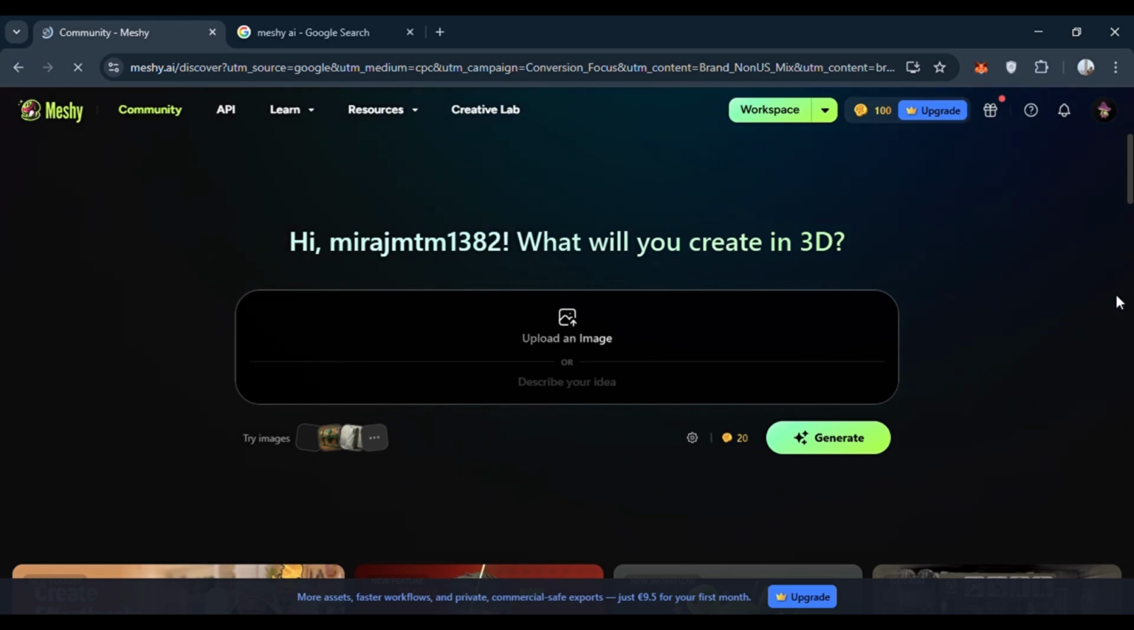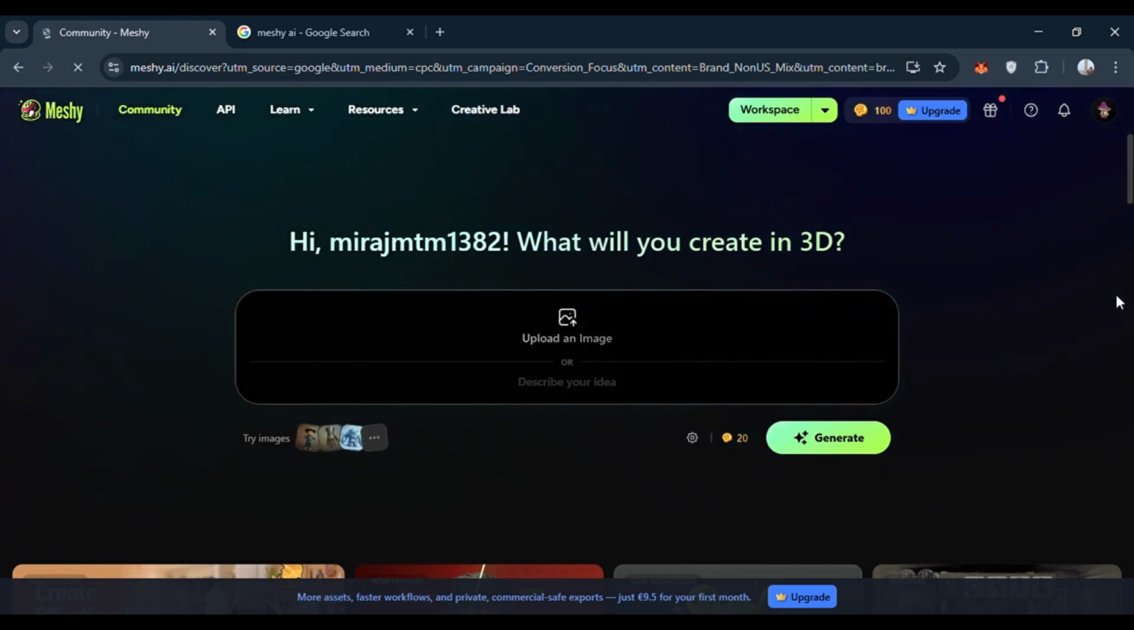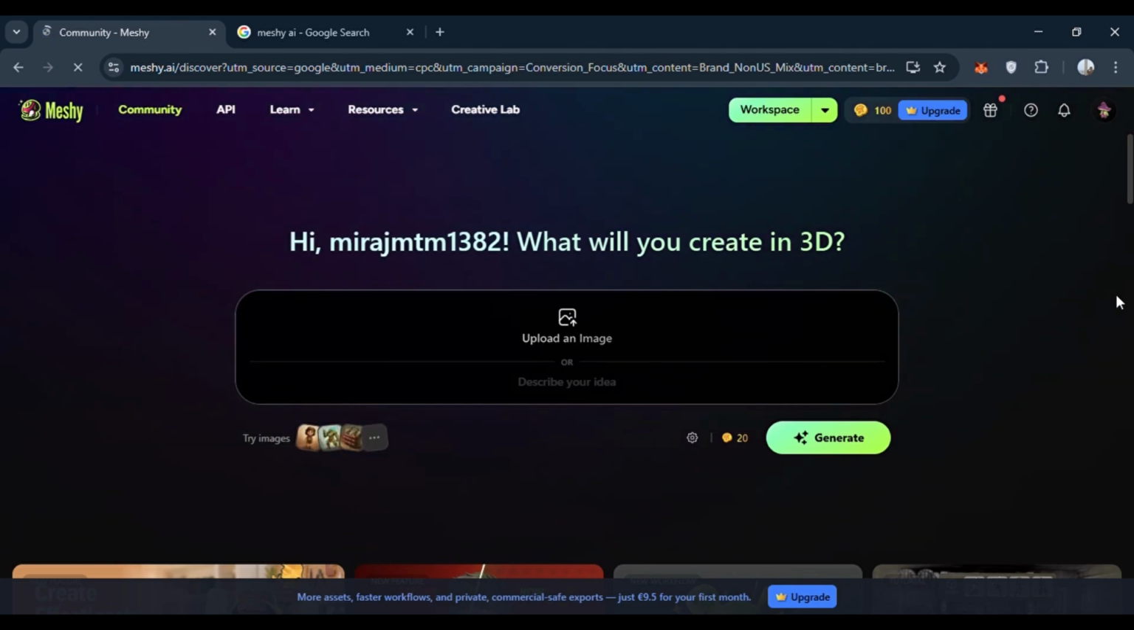What if you could generate a fully 3D printable key just by typing a few words? No modeling skills needed. In this video, I will show you exactly how to do it using Meshy AI, and we are even going to have a 3D file of it. So let's dive in.